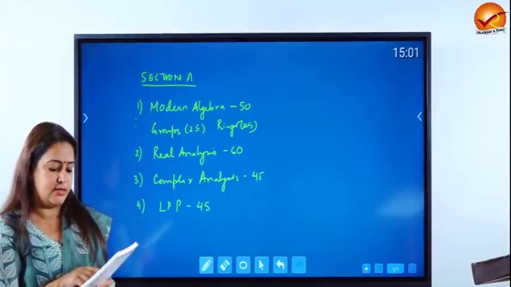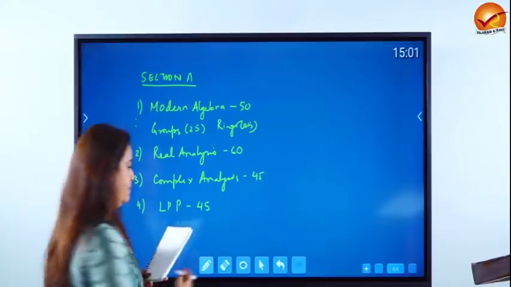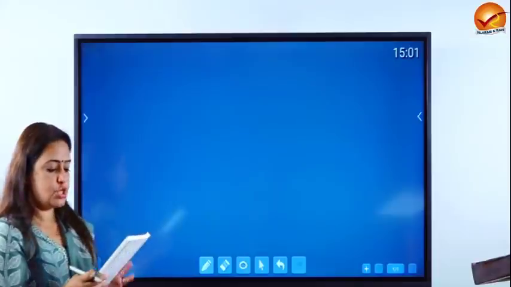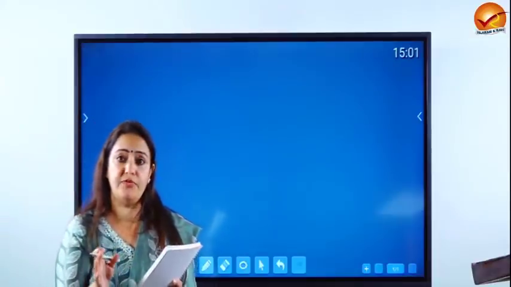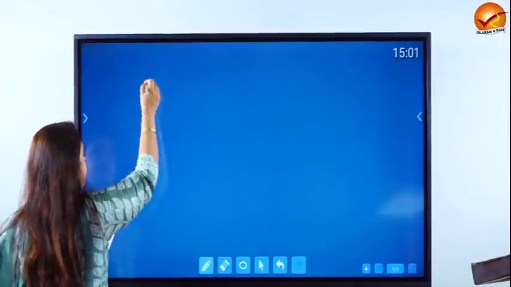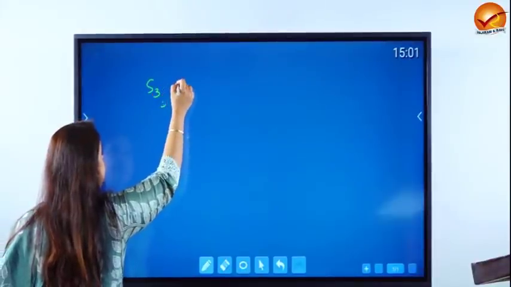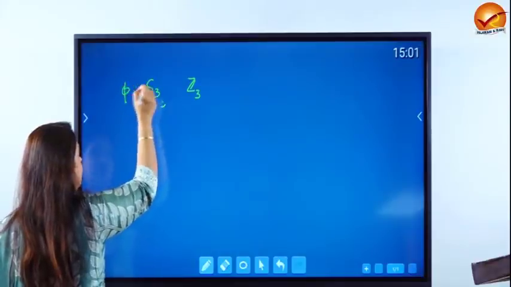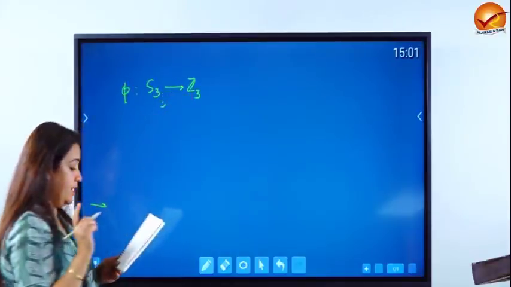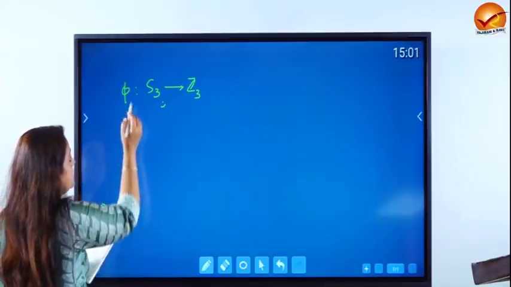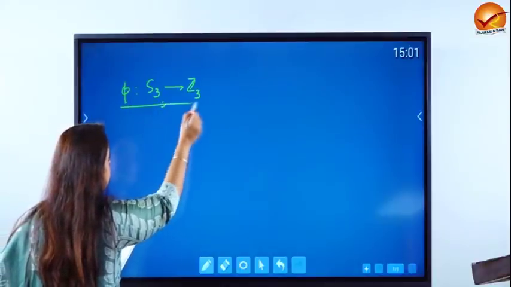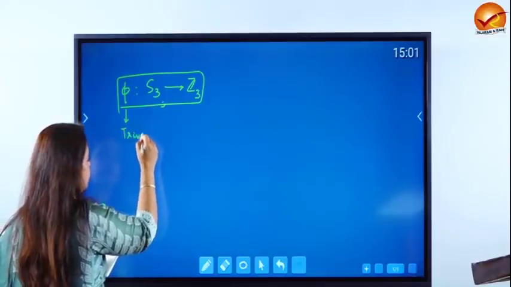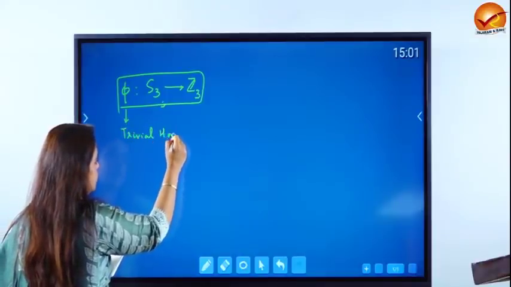The first question I'll discuss is question number 1A, which says that show that there is no homomorphism of S3 in Z3. There is no such homomorphism from S3 to Z3 except the trivial homomorphism. That means the only homomorphism that exists between these two is going to be the trivial homomorphism. That is what you have to show.